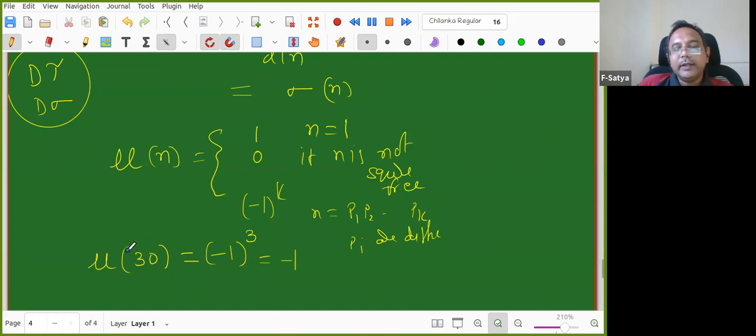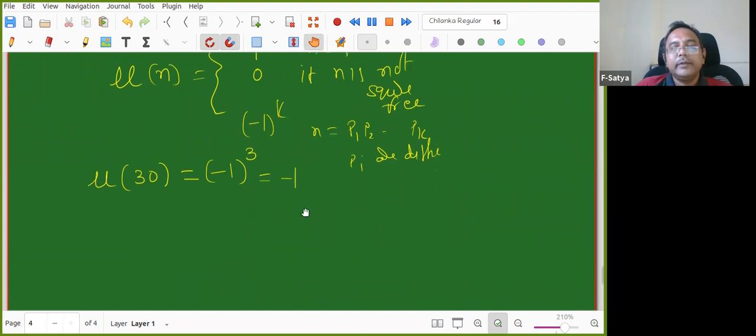What is famous about 30? It is the smallest number divisible by 3 distinct primes, like 6 is the smallest for 2 distinct primes.